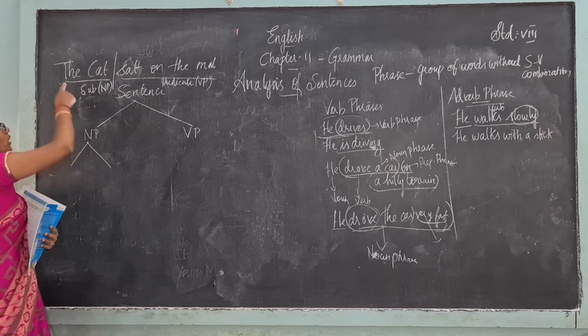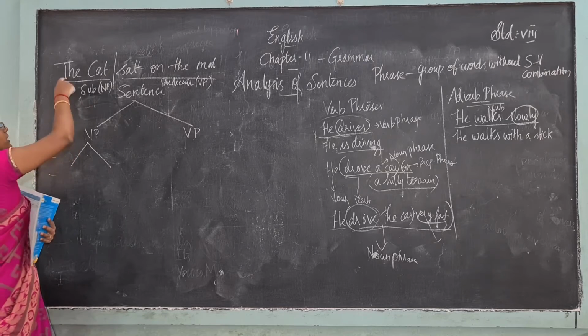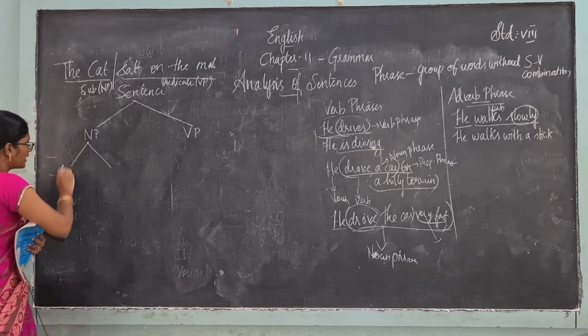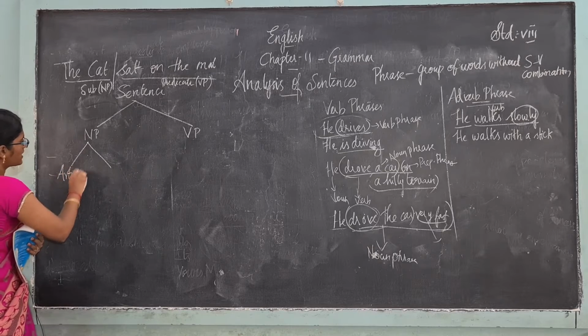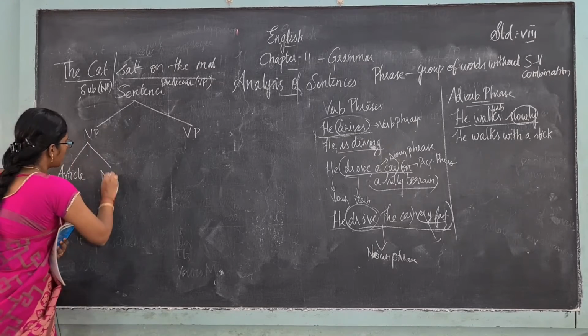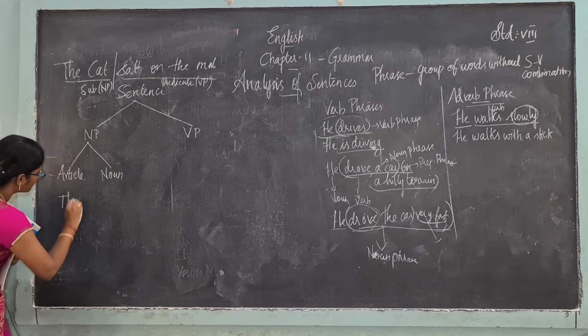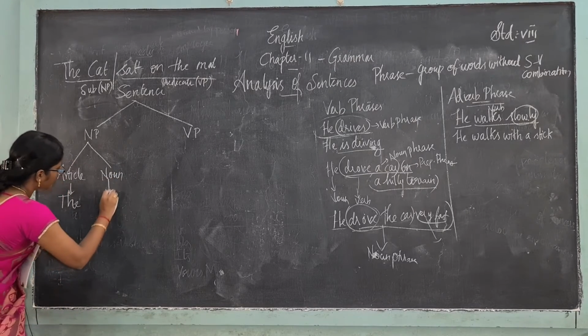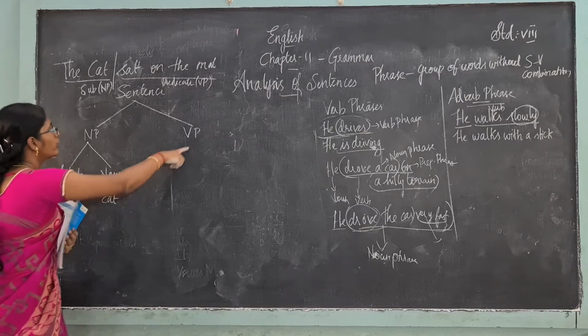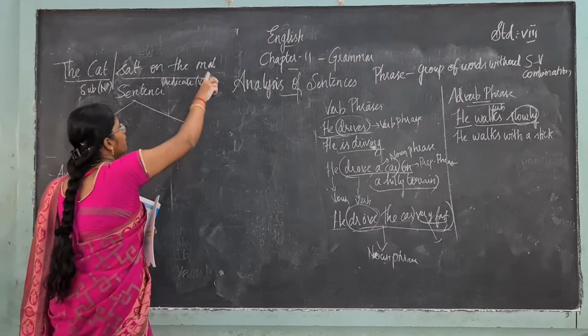See, look at this. What are the things we have in this? Here we have an article, and cat is a noun. So write down: the cat. Next, in the verb phrase, sat on the mat.